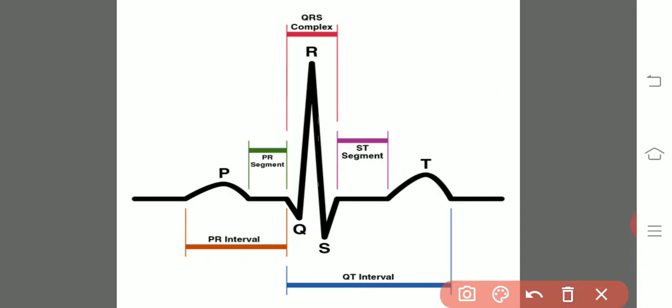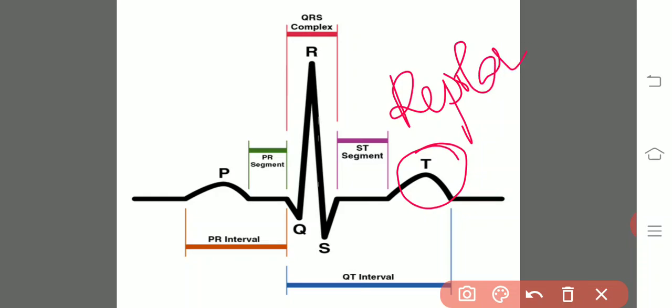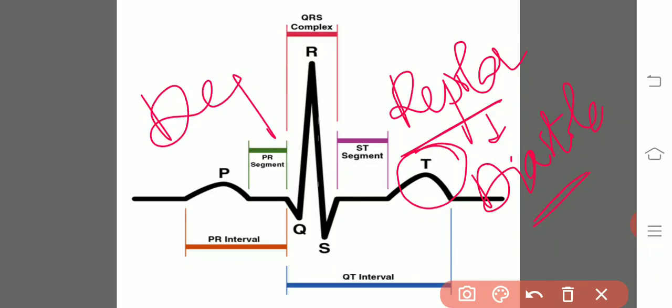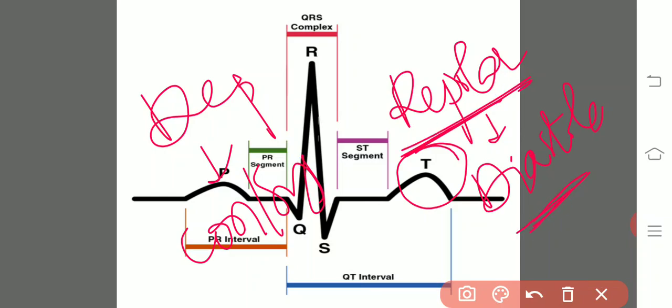And if you come to the T wave, it represents the repolarization of the ventricles. Whenever we use the term repolarization, this shows the diastole or relaxation of the ventricles. Depolarization represents contraction or systole, whereas repolarization deals with the diastole or relaxation of the muscles.